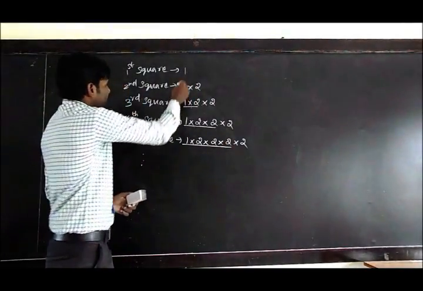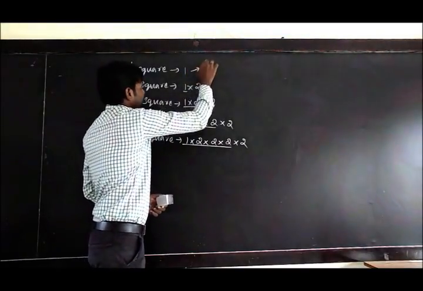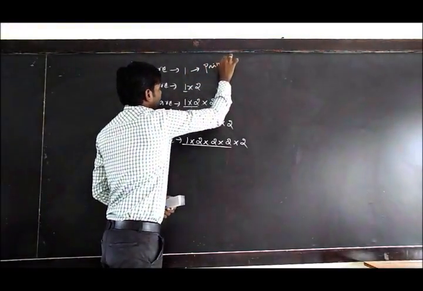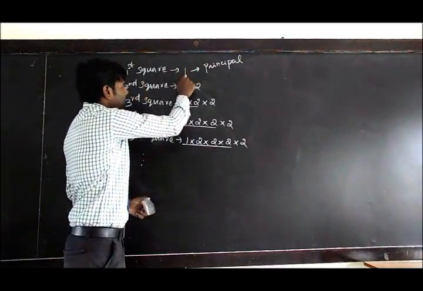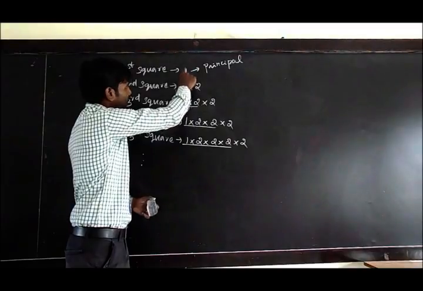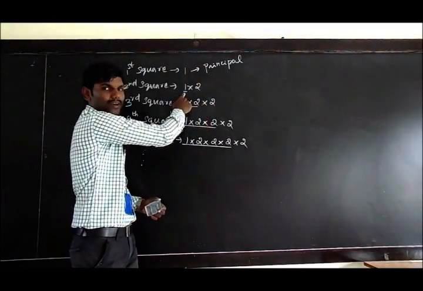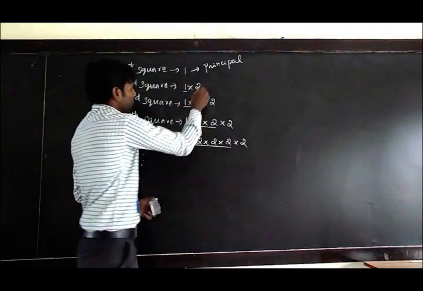Here in the first square, the number of grains is 1, that is the principal. The number of grains in the first square is taken as the principal for the second square, and we multiply it by 2.